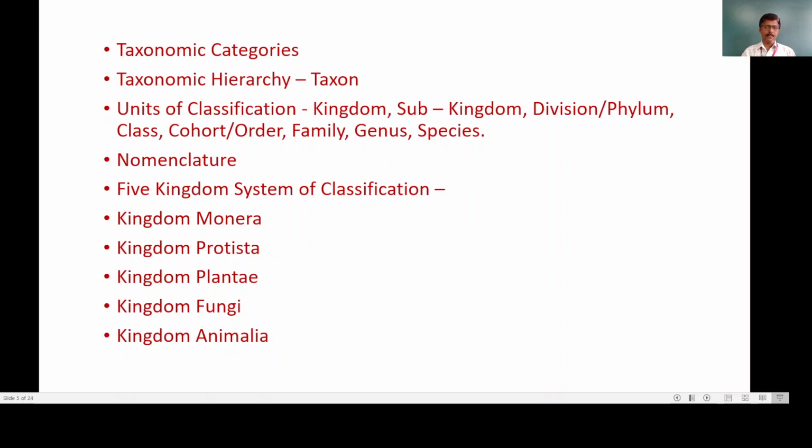Then the next is nomenclature. Every plant and every animal in nature, whether microscopic or megascopic, has a scientific name, and that scientific name is given according to the units of classification we discussed, and it is called nomenclature. Then we will study in detail the five kingdom system of classification, which was put forward by Robert Whittaker, and in that we will see kingdom Monera, kingdom Protista, kingdom Plantae, kingdom Fungi, and kingdom Animalia.